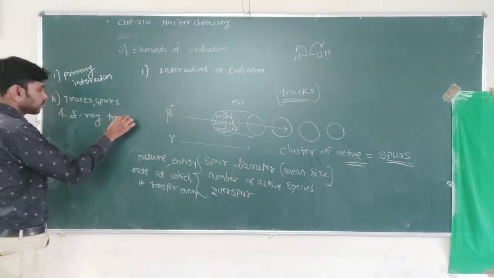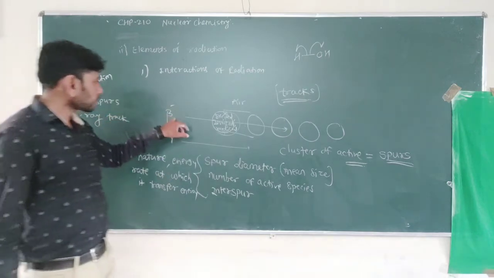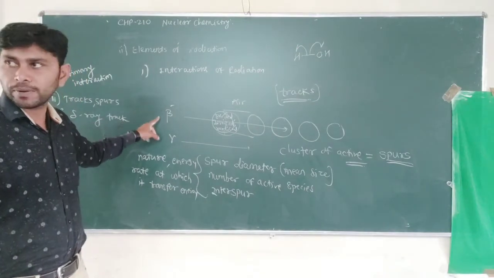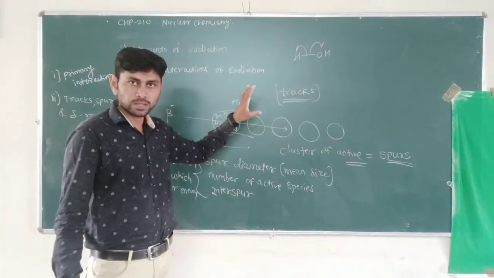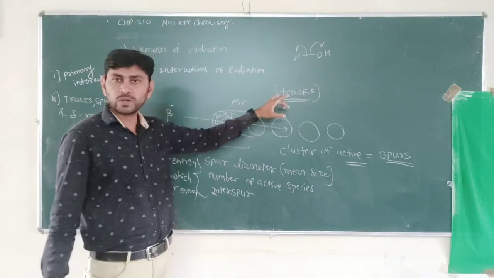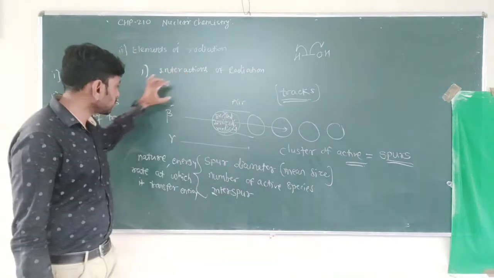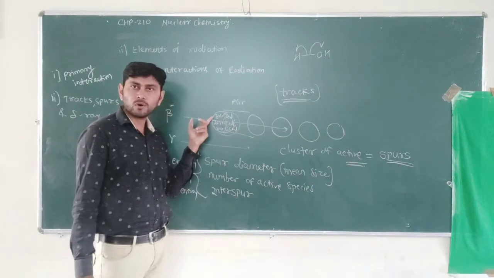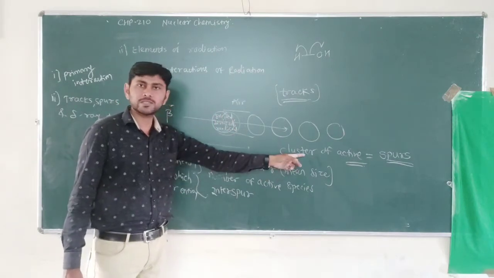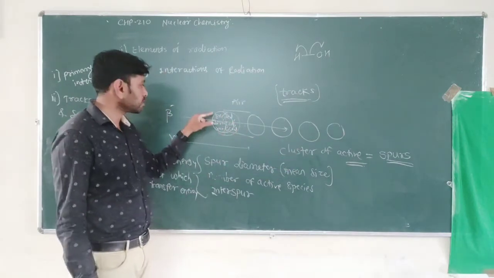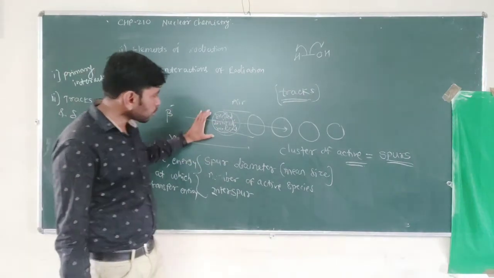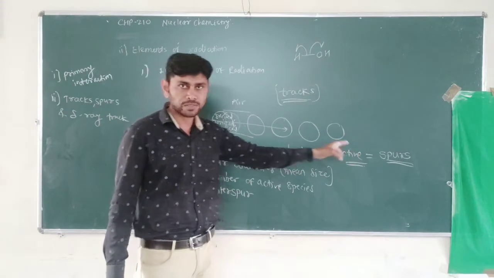What is that? But before that, see the excited space when this nuclear particle moves along its path. These paths are known as tracks of these species or tracks of these radiations. All along their path, they form clusters of active species, such as excited species, ionized species, and radical species. So a cluster of active species is known as spurs.